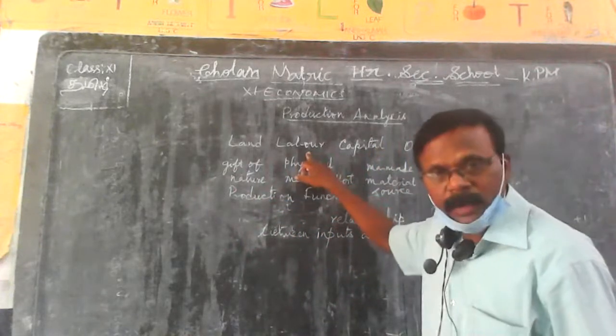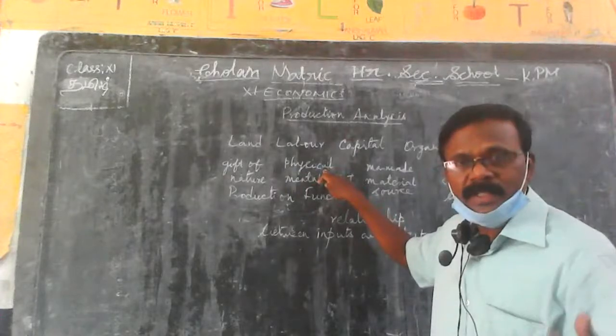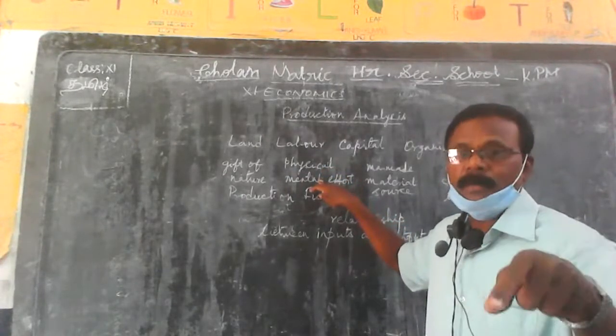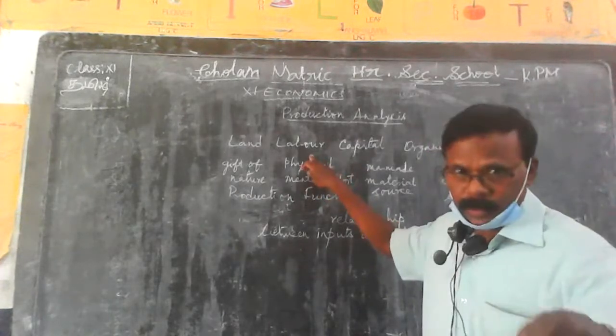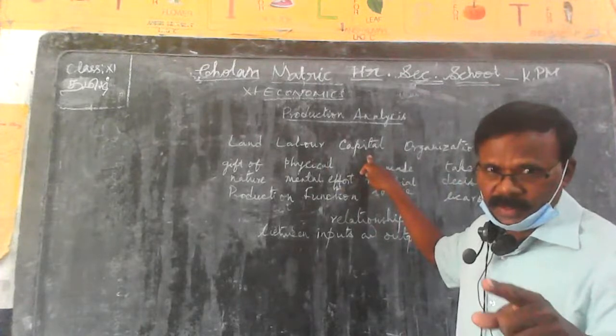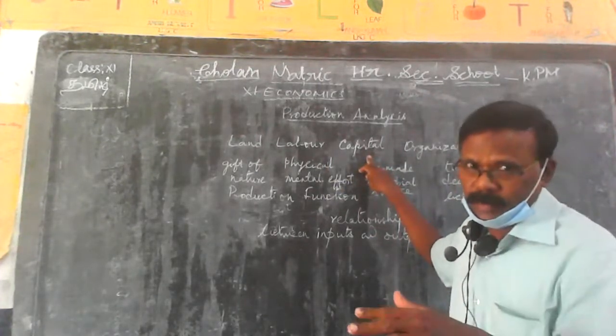And next is labor. Labor means what? Physical or mental effort of human beings in the production process. That is called labor. Then capital. We have two kinds of capital, tangible and intangible.